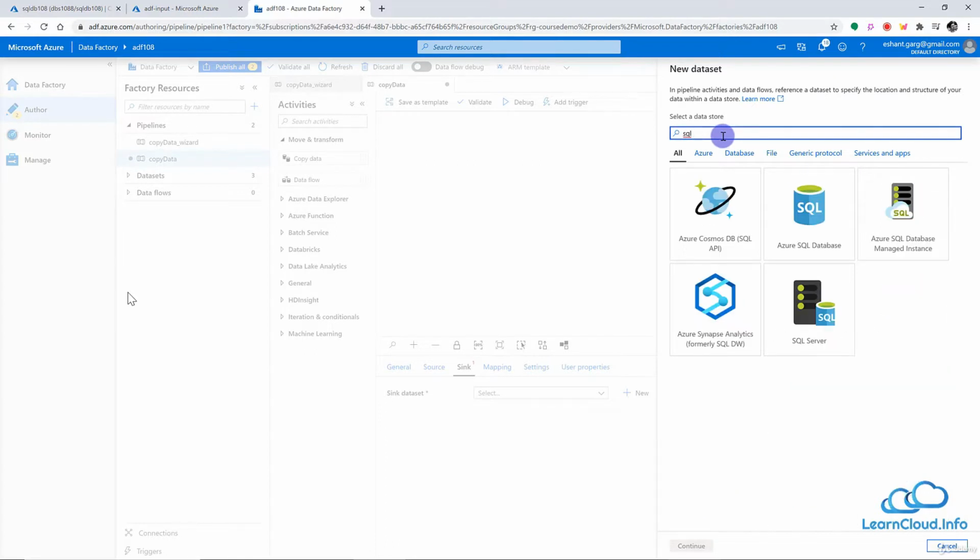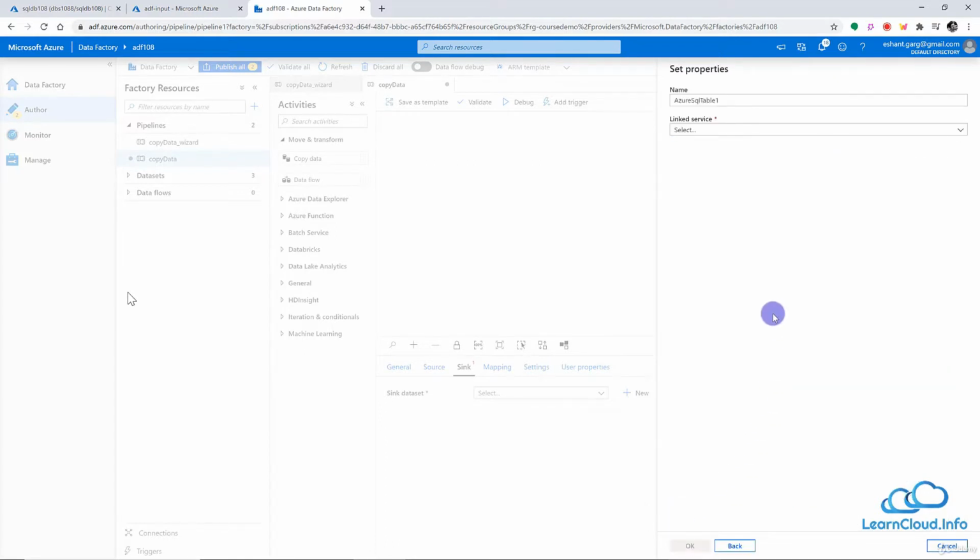So I will search here SQL Server, continue. And we already have a linked service for SQL Server. Otherwise you can create a new one here, which is going to be exactly the same as what we did in the last lesson. So I will just select the existing linked service here, and the table name, we already have the table name inside this linked service, the destination. So product is our table name, and once again we are going to import schema from the connection store, and we do not have any other important setting here. So let me click OK.